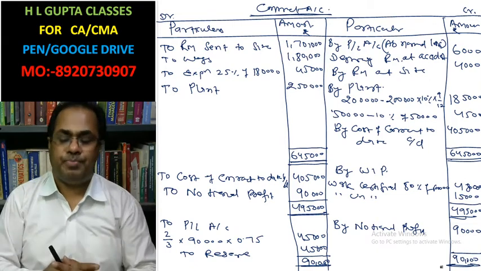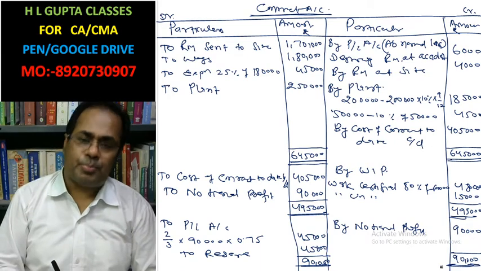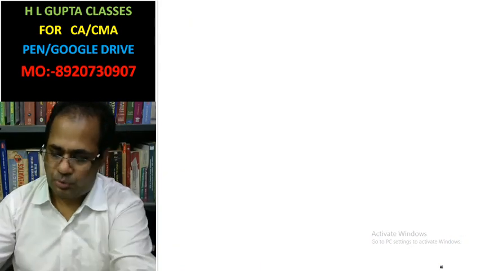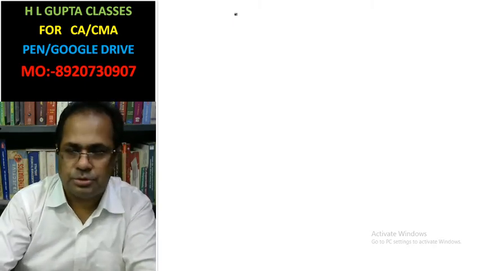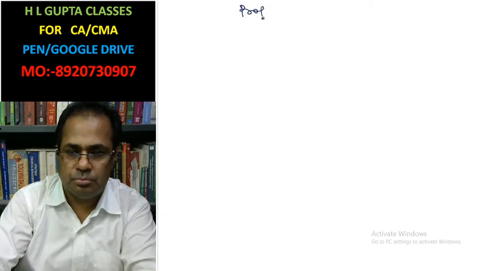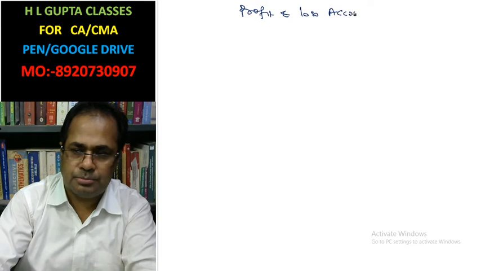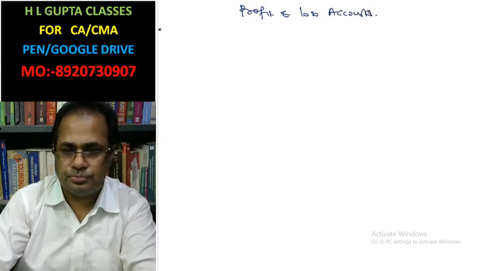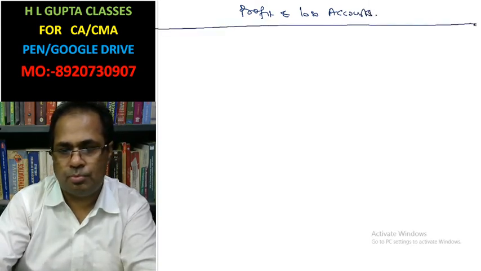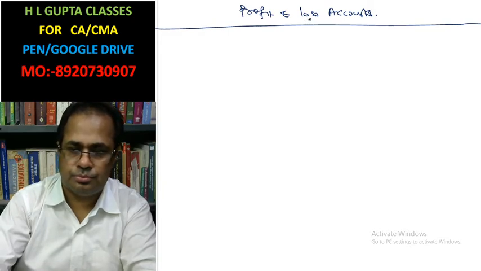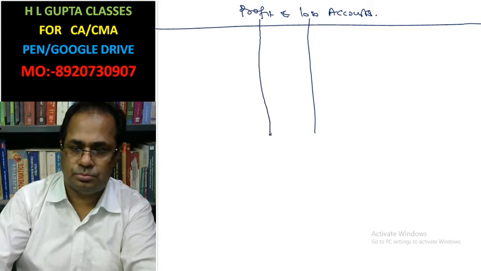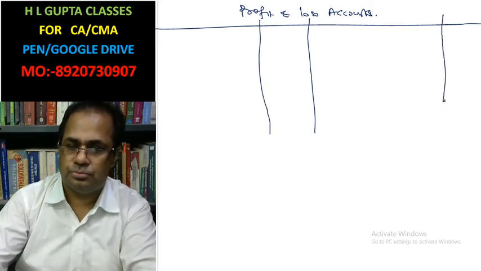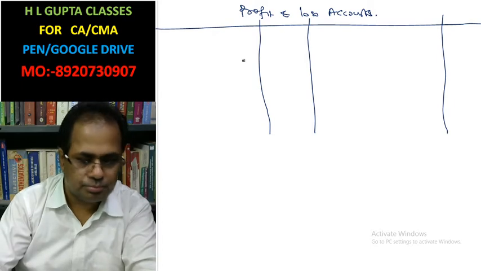Now you can make the profit and loss account as well. Look at here, profit and loss accounts.